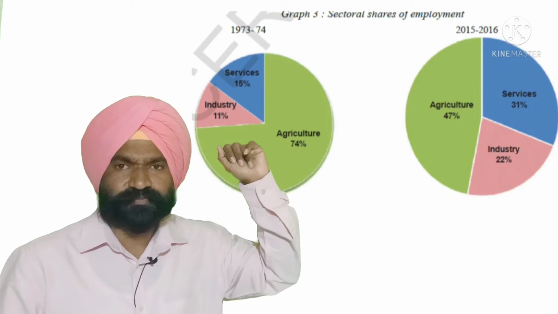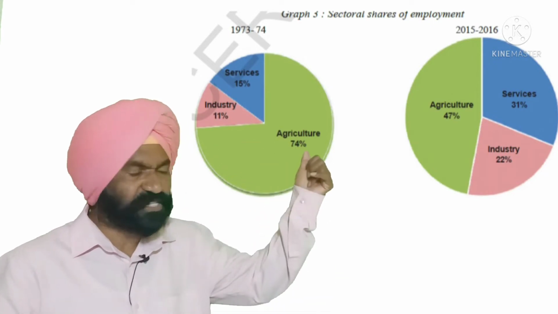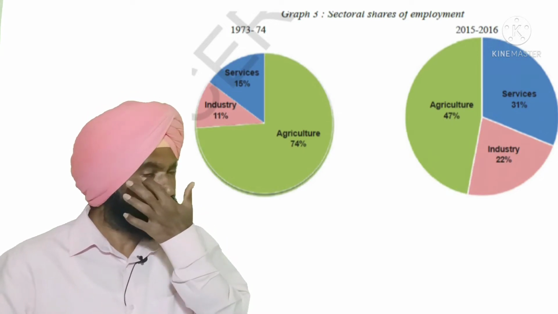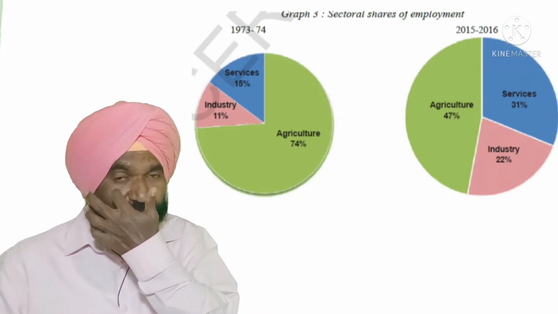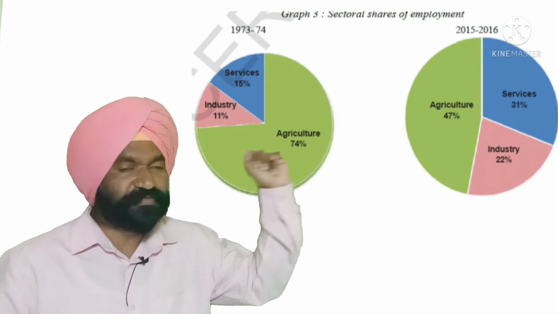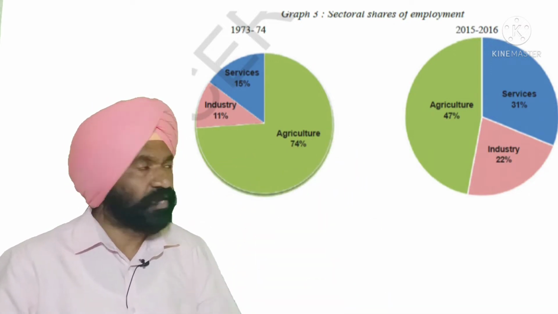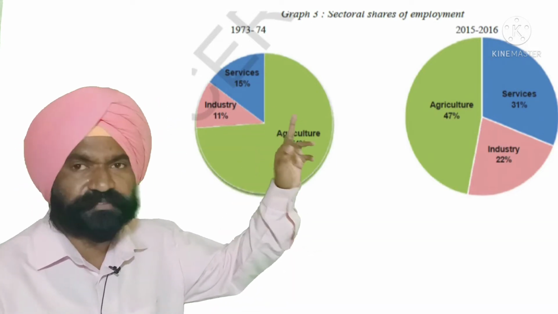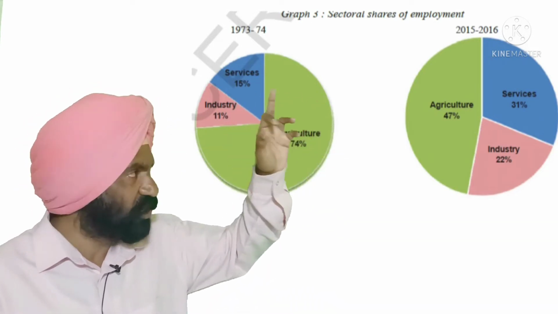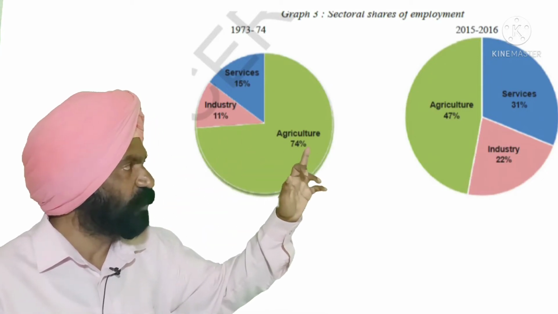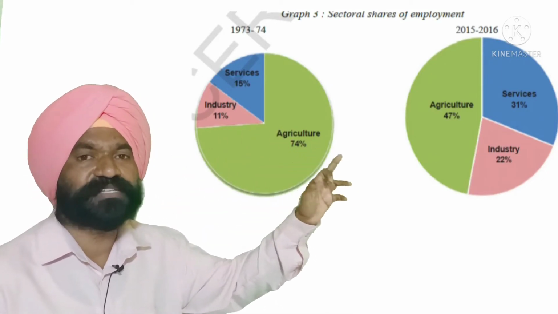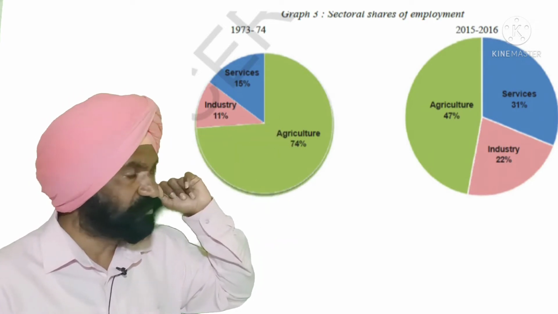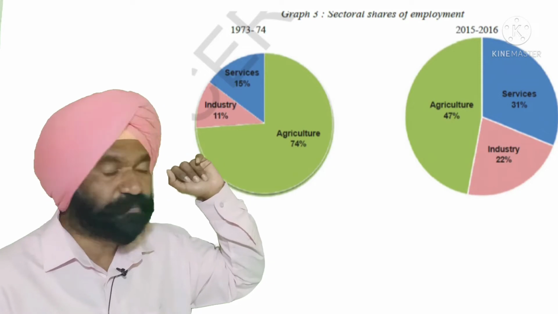Sectoral shares of employment. In agriculture, 74% of the people are getting their employment. In industry, only 11% of the people are getting their share. In the service sector, 15% of the people are getting their share. That is in the year 1973-74. In the year 1973-74, the share of employment from agriculture was 74%, from industry only 11%, and from the service sector 15%.